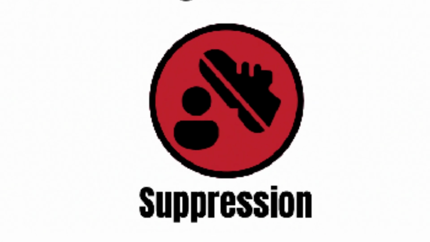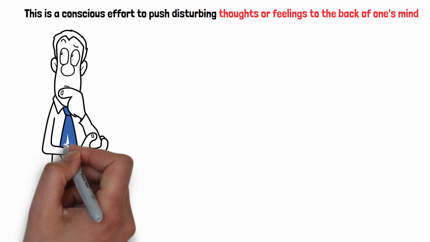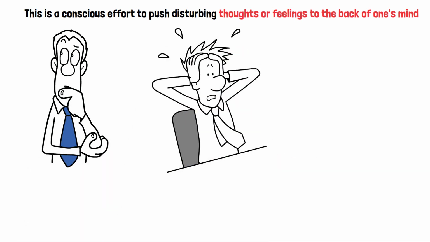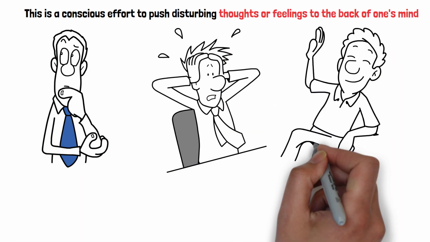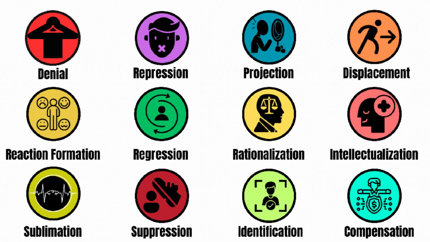Suppression. This is a conscious effort to push disturbing thoughts or feelings to the back of one's mind. For example, someone might choose to not think about an upcoming stressful event until it's necessary. This allows temporary relief, but unresolved issues may resurface.